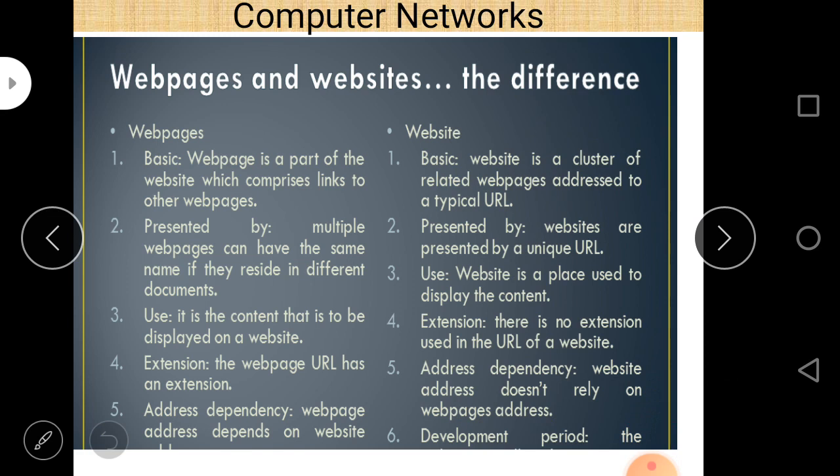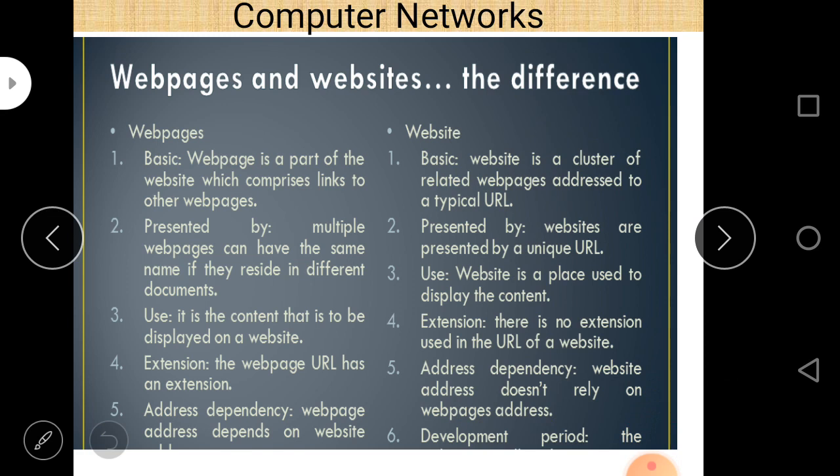Next point is representation. Multiple web pages can have the same name if they reside in different documents. This is an important point. And websites are represented by a unique URL.